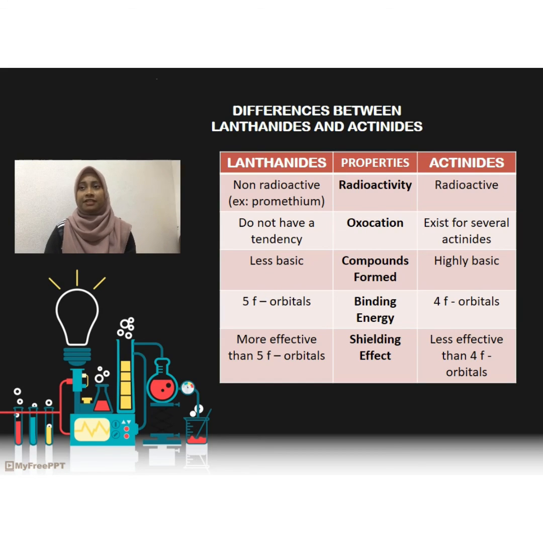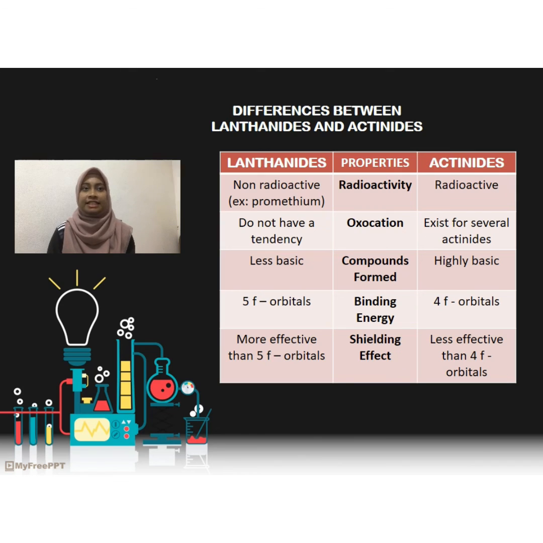The next difference between lanthanide and actinide properties is radioactivity. Lanthanides are non-radioactive in nature except promethium. For actinides, all elements are radioactive. For oxidation, lanthanides do not have a tendency to form oxidation. Meanwhile, for actinides, several oxidation states of the actinide series exist. For compound formation, lanthanide compounds are less basic. Meanwhile, actinide compounds are highly basic.